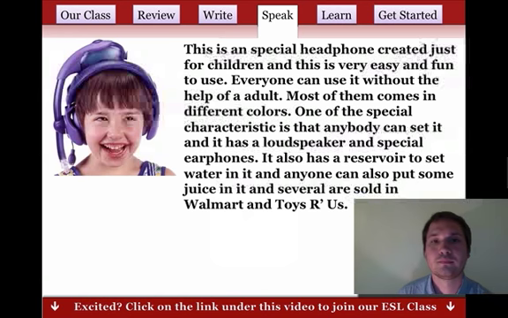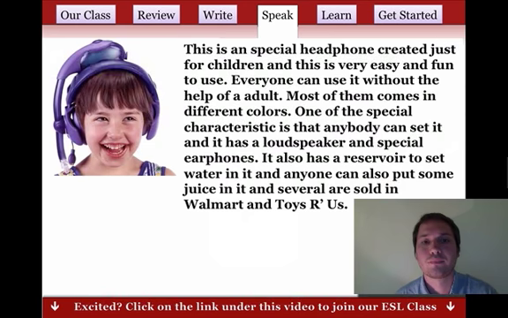This is a special headphone created just for children, and this is very easy and fun to use. Everyone can use it without the help of an adult. Most of them comes in different colors.